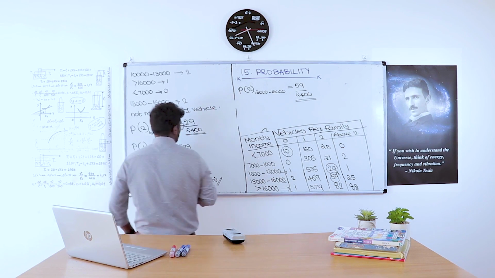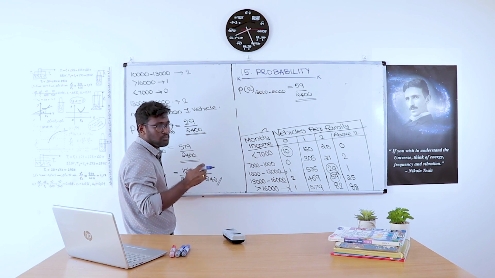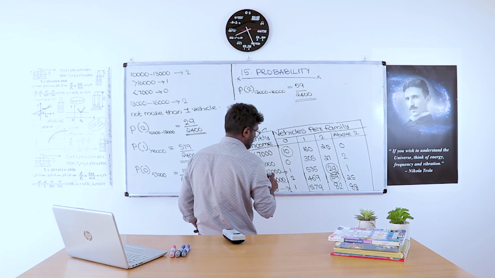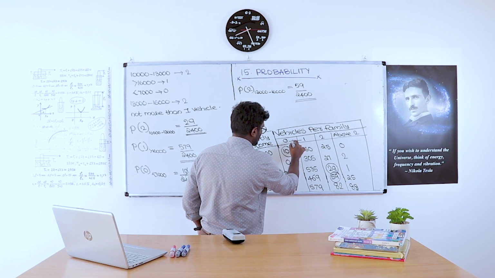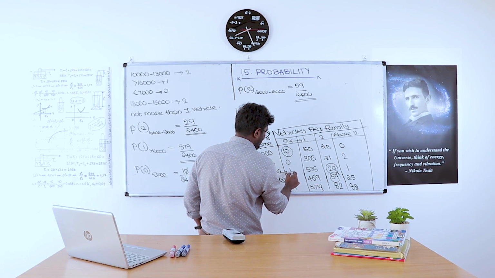Finally, not more than one vehicle. How many families own not more than one vehicle? That we have to find out. At least one vehicle, how many families own? So we have to consider these two tables and take the total sum. 10 plus 1, 11 plus 2, 13, 13 plus 1, 14.